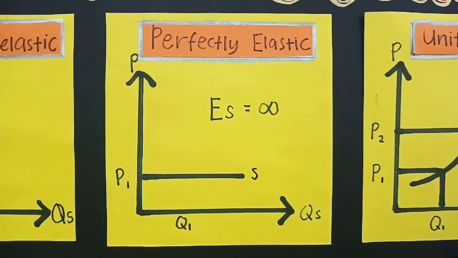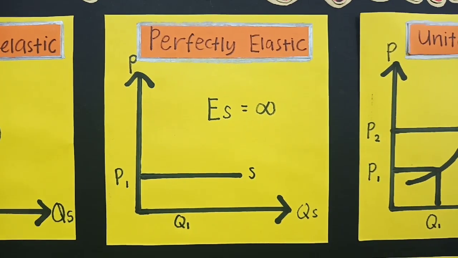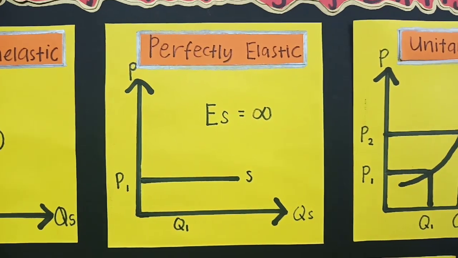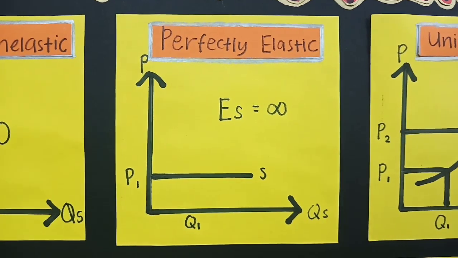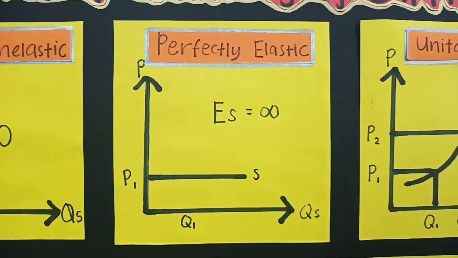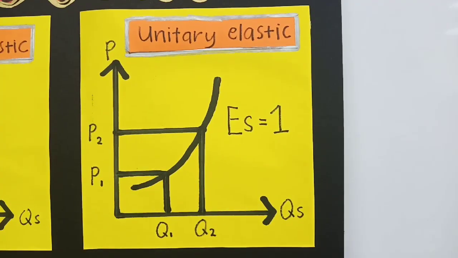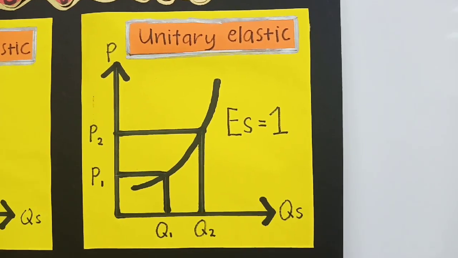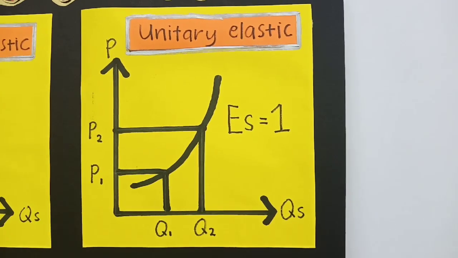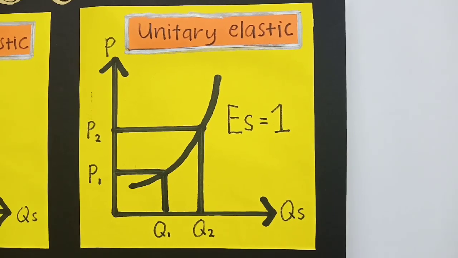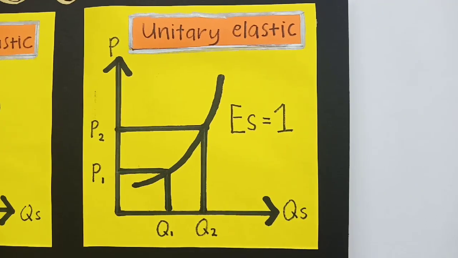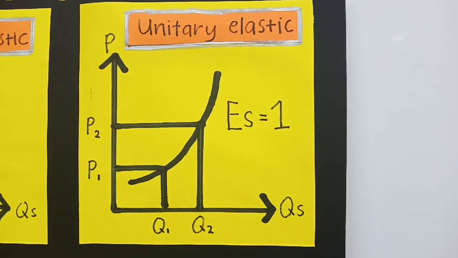Next is perfectly elastic. Perfectly elastic is when a slight or minimal change in price causes an infinite change in quantity supplied. It is said to be infinite or perfectly elastic supply. In a graph, such a situation is represented by a straight line which is parallel to the x-axis. Unitary elastic is when percentage change in quantity supplied is exactly equal to percentage change in price. The situation is known as unitary elastic supply. In a graph, this is represented by an upward slope which intersects the origin.